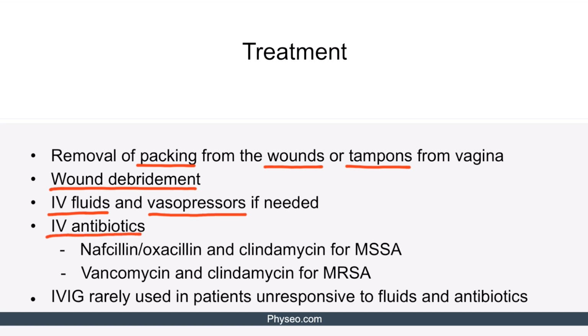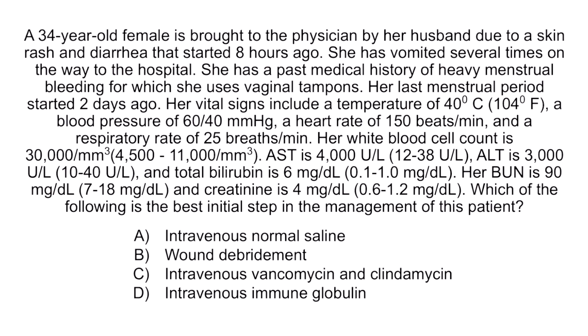If an MSSA infection is suspected, we can use nafcillin or oxacillin and clindamycin. If, on the other hand, an MRSA infection is suspected, we should use vancomycin and clindamycin. IV immune globulin may sometimes be used, but this is rare, and we use this in patients who are unresponsive to fluids and antibiotics. All right, let's wrap up with the final question.